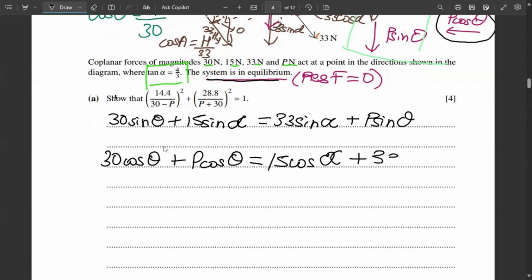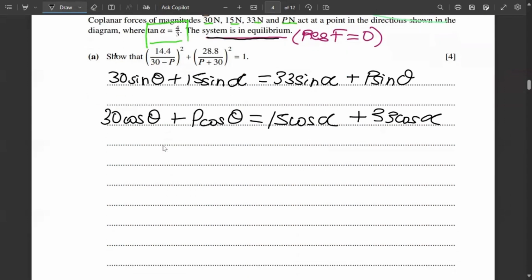Alpha plus 33 cos alpha. Let me rewrite the alpha in a better way here. So now we have both the equations. What we have to do is show that this is equal to 1. And now we have two hints here that tan alpha is 4 by 3, and we have sine alpha and we have cos alpha. So we can use that somehow to turn it into tan alpha, which will be 4 by 3. Now, how will we do that?